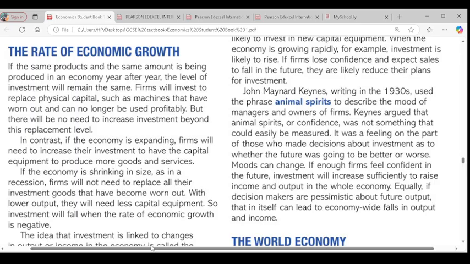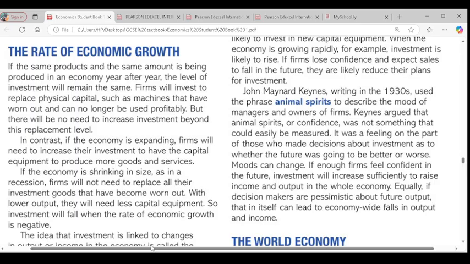Yeah. The second stage is if the economy is expanding. That's B. If the economy is expanding, firms will need to increase their investment to have capital equipment to produce more goods and services. But if the economy is growing rapidly, it would have meant that the investment available in capital goods or physical goods might not be enough. So firms in that economy might have to invest more in capital goods. So investment might increase as a result of that. Okay. That's the second situation.